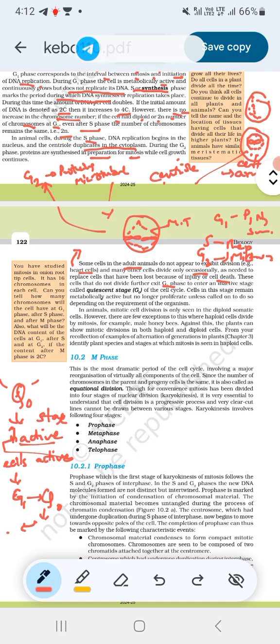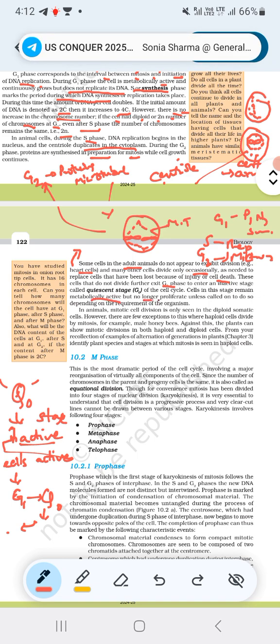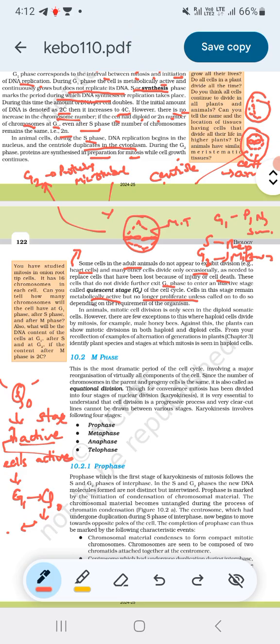Cells in this stage remain metabolically active but no longer proliferate unless called on to do so, depending on the requirement of the organism. In animals, mitotic division is only seen in the diploid somatic cells.